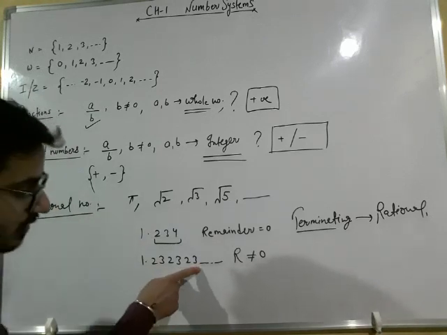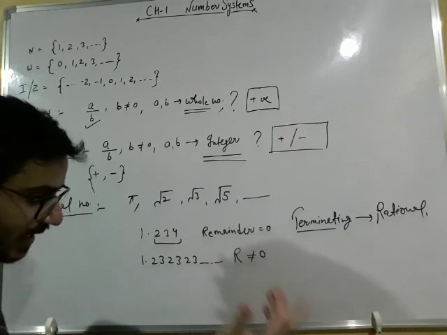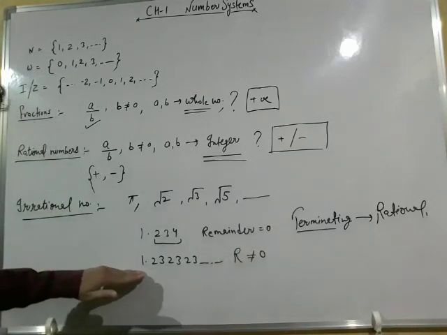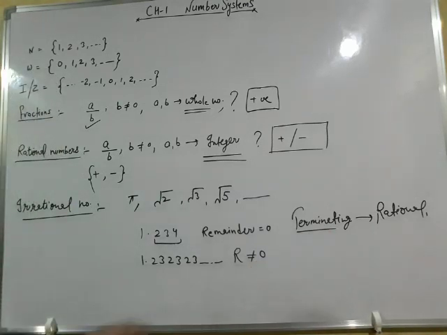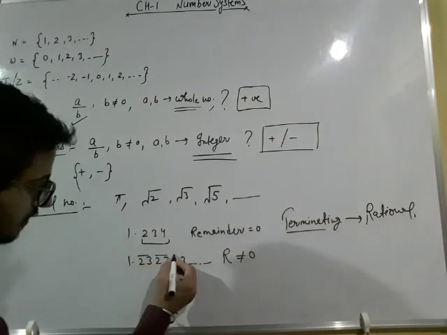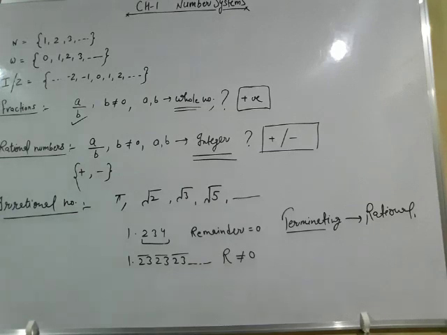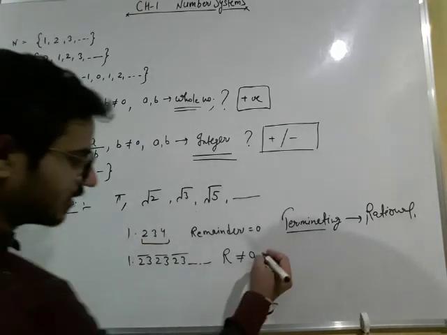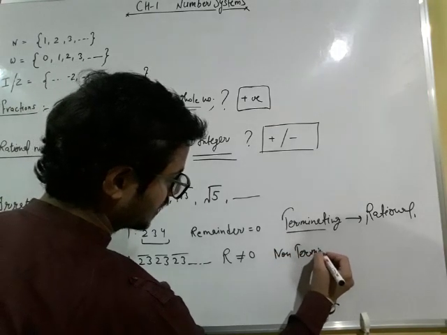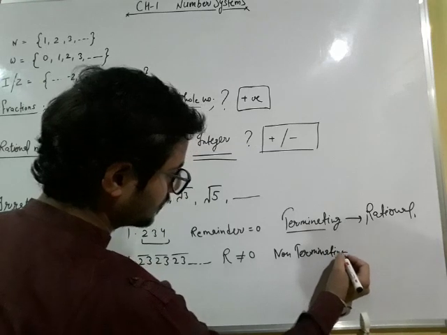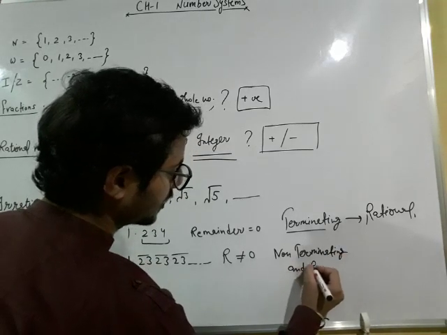Non-terminating means the remainder is not equal to 0 and our quotient keeps going on up to infinity, and the digits repeat themselves: 2 3, then 2 3, then 2 3. So we have a repeating block of digits, and in each block we have 2 digits which repeat themselves. So this kind of decimal expansion is known as non-terminating and repeating.